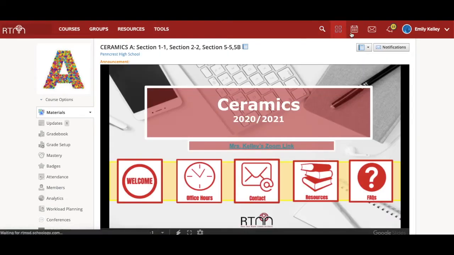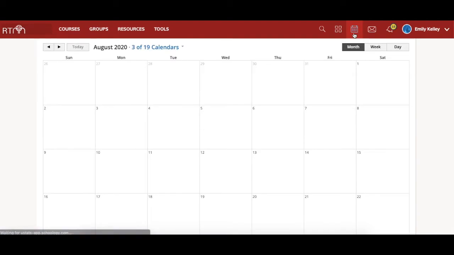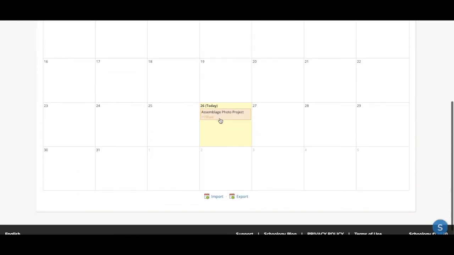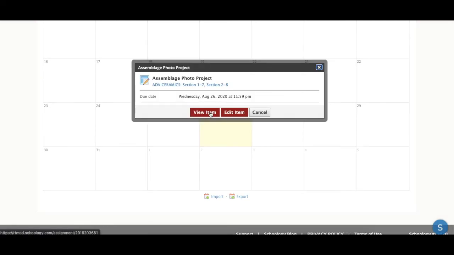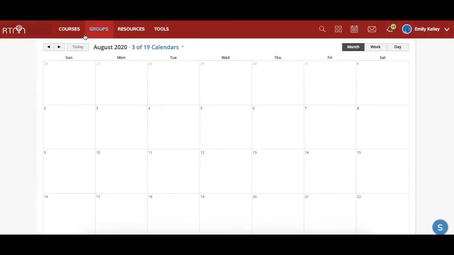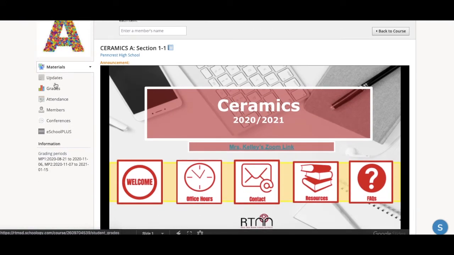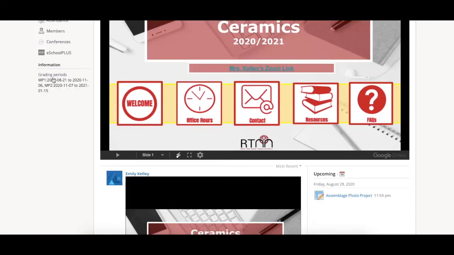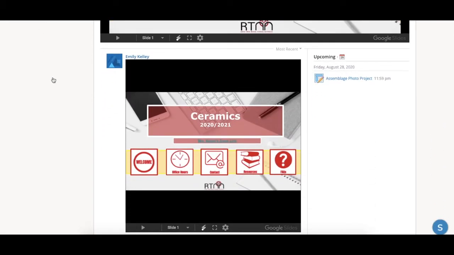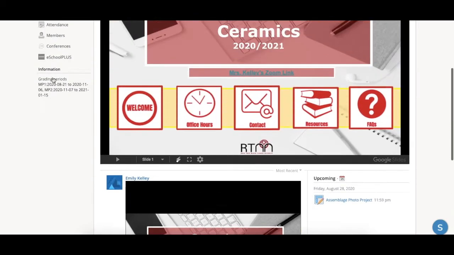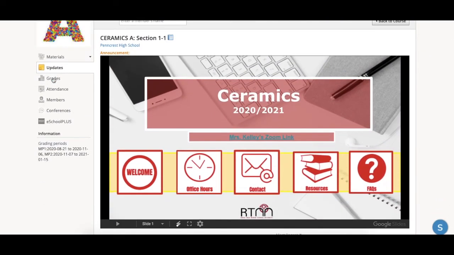That calendar view, you can click here up at the top in the little calendar icon, and you'll be able to see your assignments on the date that they are due. You can click that assignment and you can view it from there. So it's another way to get to the same resource. One of the other things you can do is click updates. And here will be any updates I post for the course. Those are reminders, don't forget, this is coming up, that kind of thing.